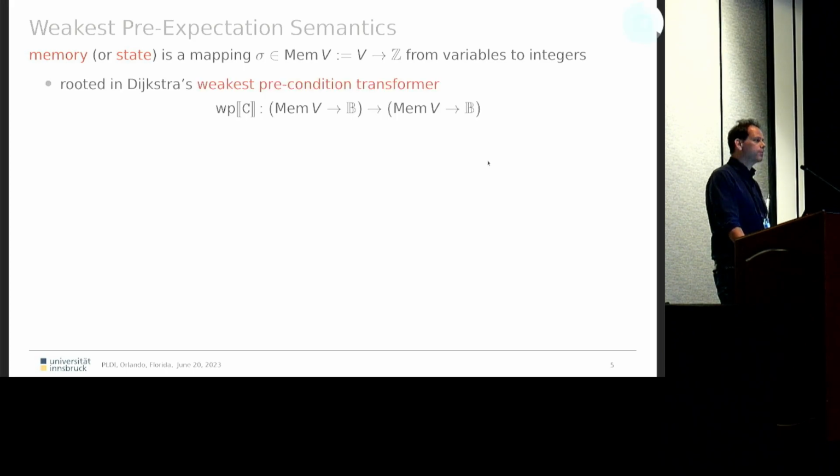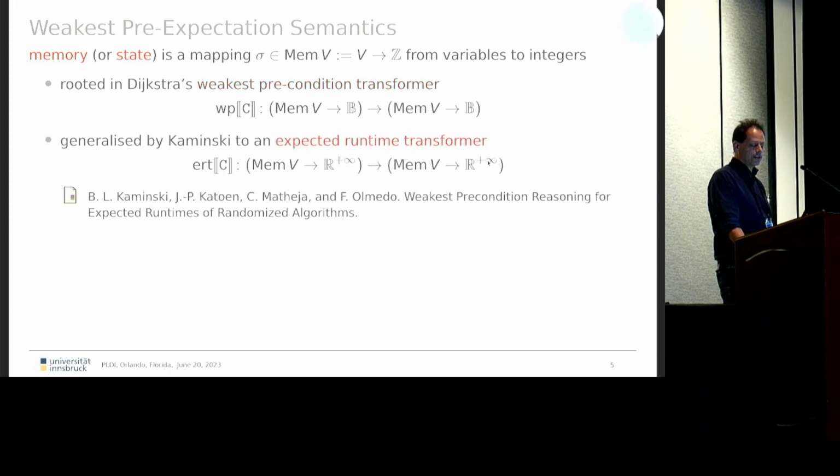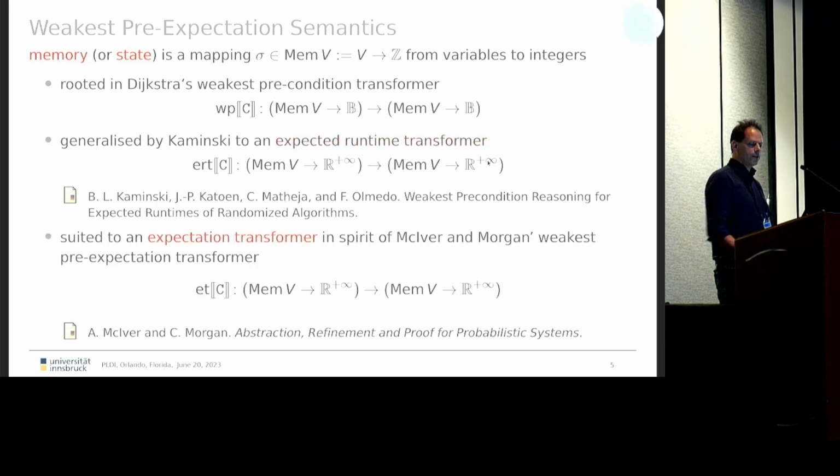As I said, it's based upon Dijkstra's predicate transformer. It takes ideas from Kaminski's expected runtime transformer, which calculates the expected runtime of such programs. And this is suited to the expectation transformer in the spirit of McIver and Morgan's weakest pre-expectation transformer. So what is this thing doing?